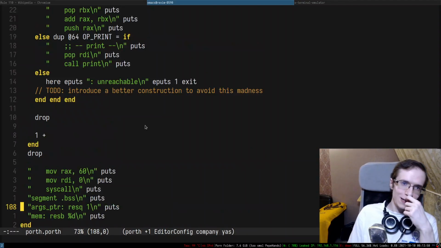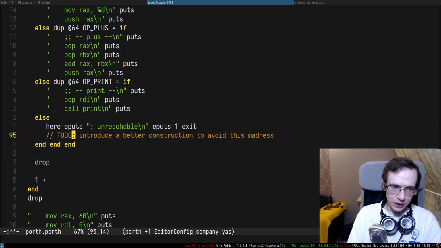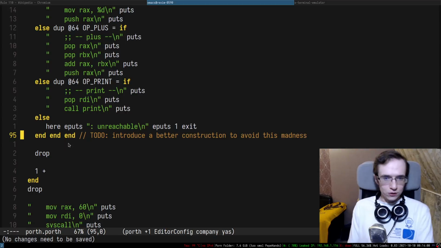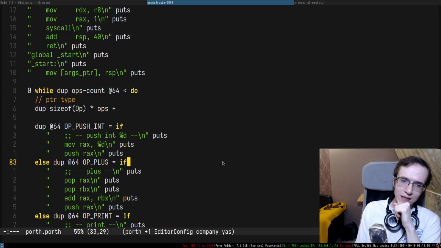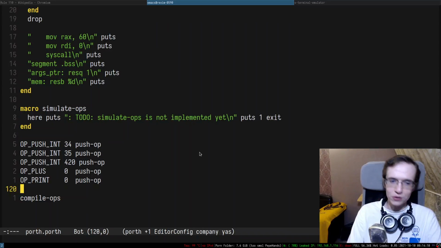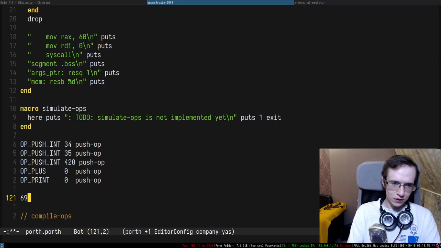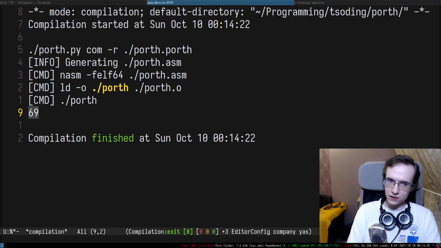Okay. So now, what do we have? Right. So maybe I'm gonna actually put a to-do in here, to use a better construction to avoid this madness. All right, how are we going to be printing the numbers? Well, we have already an instruction that prints numbers, right? It's called something like this, print. But the problem with print is that it's more of a debug instruction, right? It's a debug instruction, and one of the things it does, it actually puts a new line at the end of the output.